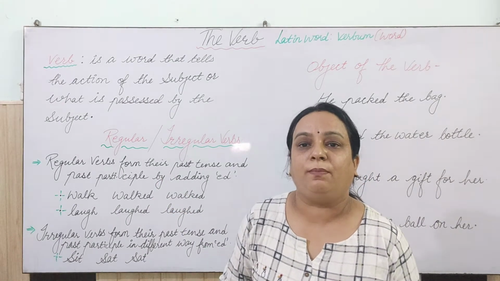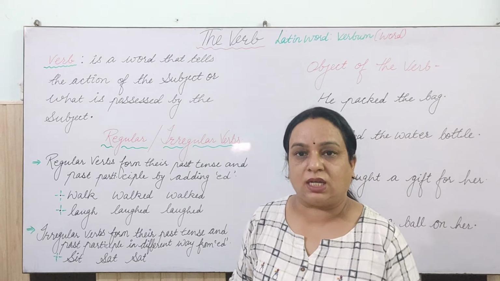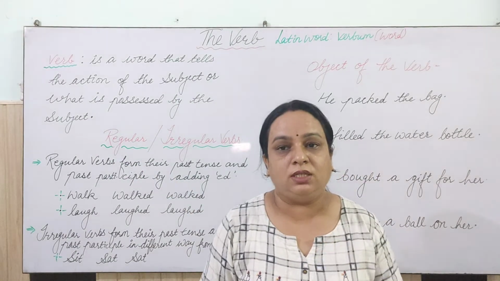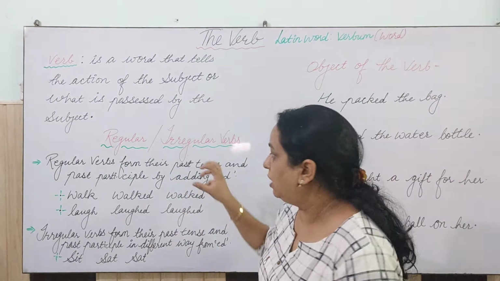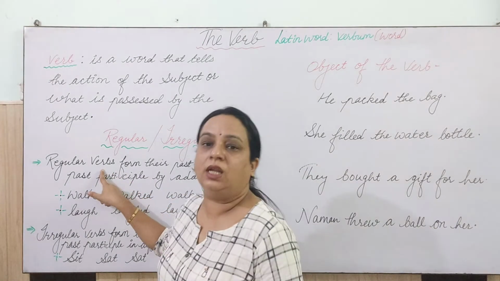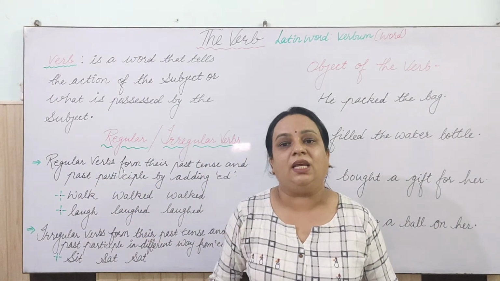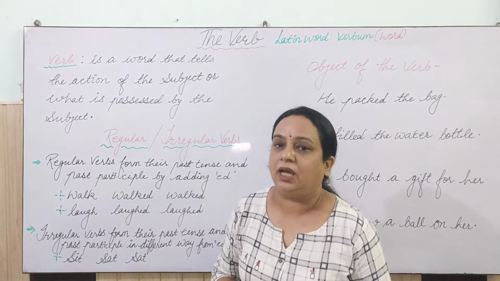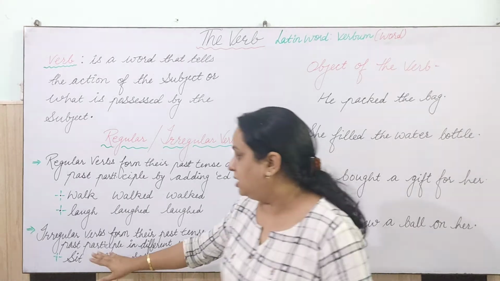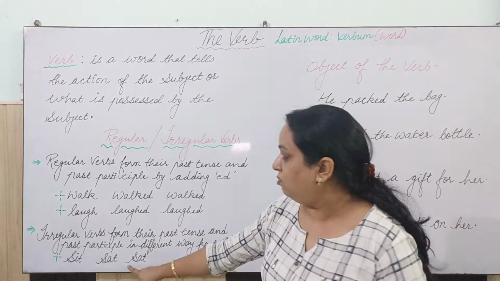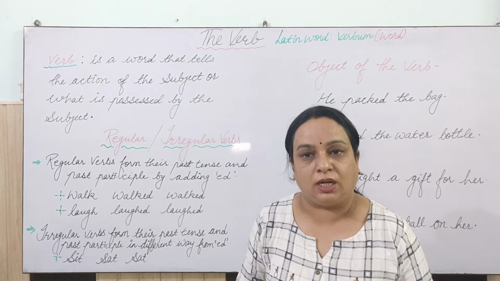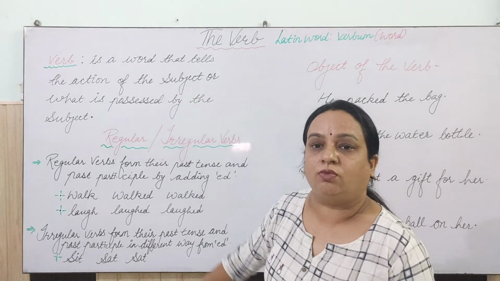Okay, so this was very important before doing transitive and intransitive verbs. So what do you understand here? That verbs may be of two kinds, right? On the basis of regular and irregular verbs, or weak and strong verbs. Weak verbs are also known as regular verbs, which are formed by adding ed, generally ed or t, at the end. And strong verbs are also called irregular verbs. For example, sit is the first form, the second form is sat, and the third form is also sat. So these are irregular verbs, clear? Or these are also known as strong verbs.